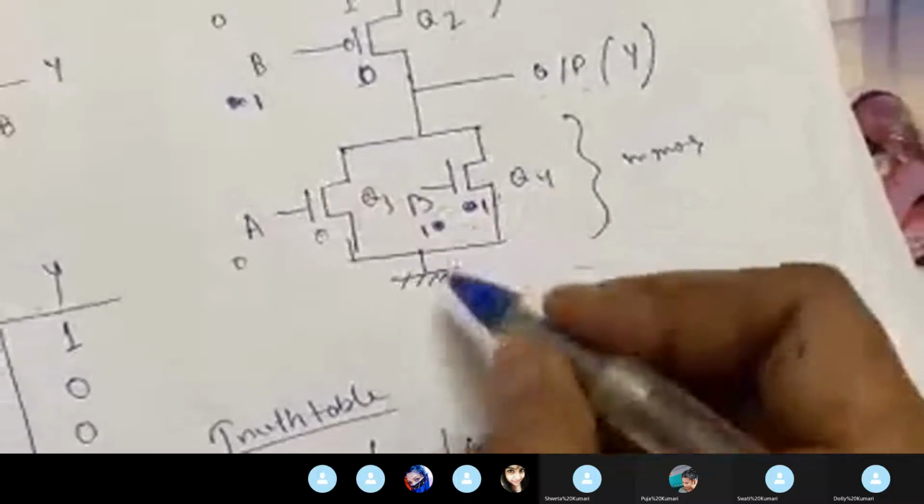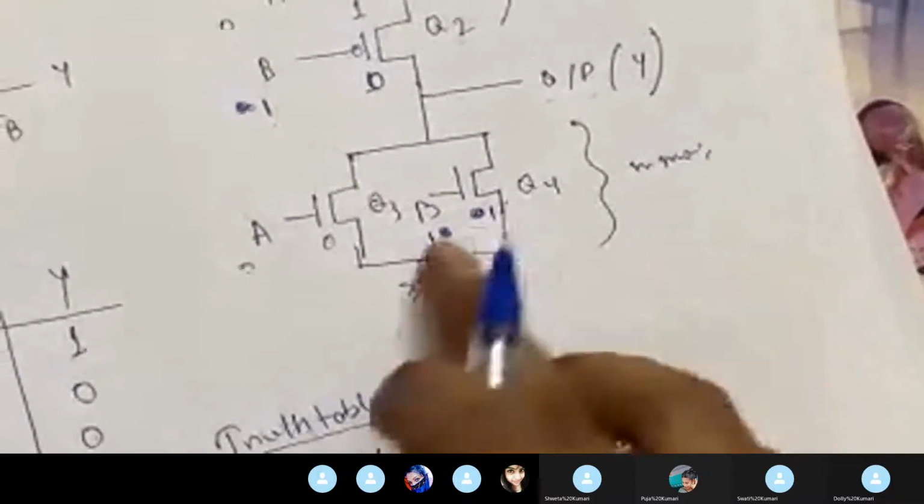Now see, Q1 is on and Q2 is off, so what happened? ये on है, ये मेरा off है. ये off होने से, ये path यहाँ पे break हो जा रहा है from VDD to output. So current cannot draw from VDD. But for the pull-down network, my Q4 is on. अगर मेरा Q4 on है, so what will happen?